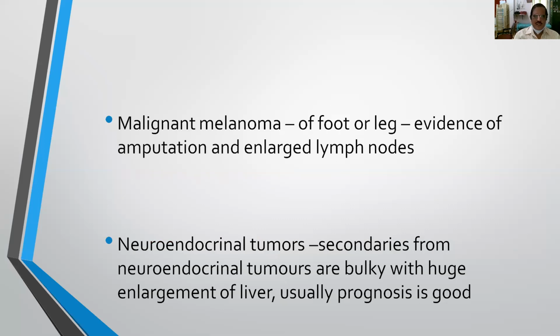And the second one is neuroendocrine tumors. So secondaries arising from the neuroendocrine tumors of the pancreas particularly are very bulky and huge, with very large enlargement of the liver, but even then it gives a very good prognosis.